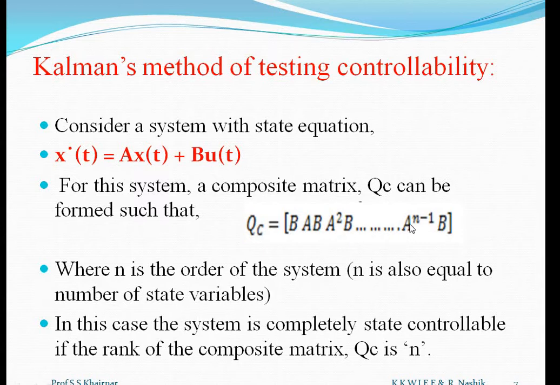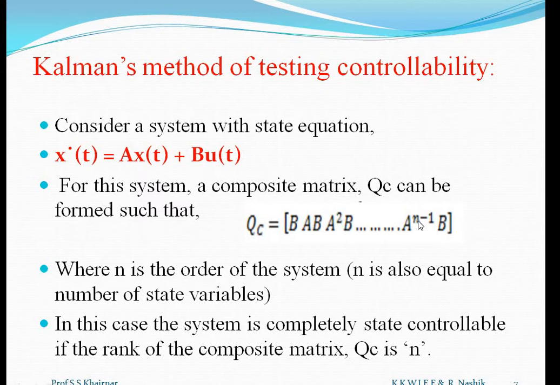Suppose our system has order 3, which means our matrix A will be a 3 by 3 matrix. So order n is 3. Up to which term will we find QC? If n is 3, we will find it up to A raised to 3 minus 1 B, that means A square B. So QC will be only B, AB and A square B.